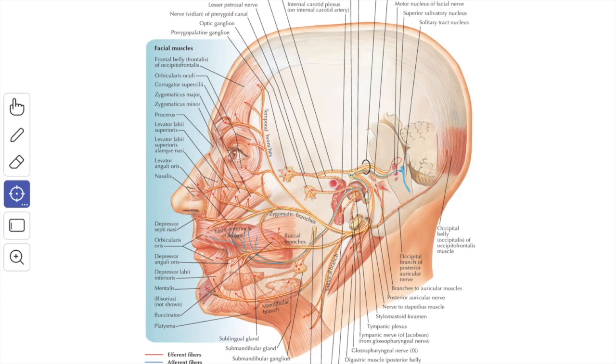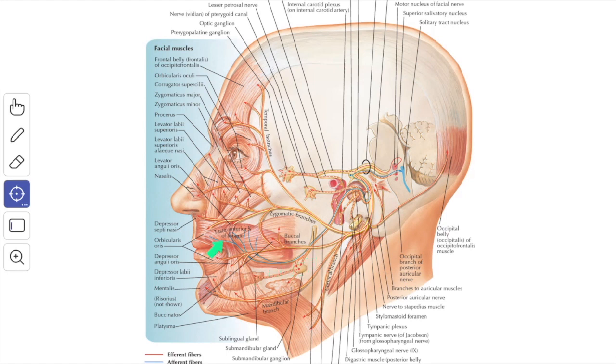The preganglionic fibers for the submandibular and the sublingual gland arise from the superior salivatory nucleus and they pass in succession through the sensory root, the facial nerve trunk and the chorda tympani nerve and join with the lingual nerve, and then they terminate in the submandibular ganglion which acts as a relay station. The postganglionic fibers from the ganglion supply directly the submandibular gland and reach the sublingual gland through the lingual nerve.